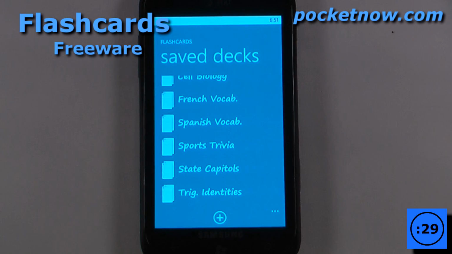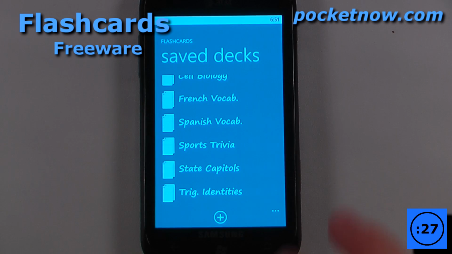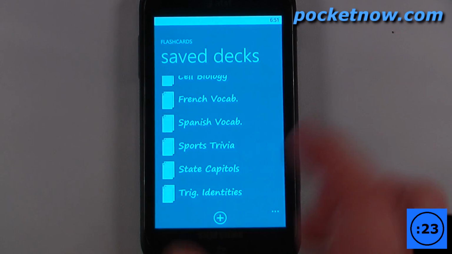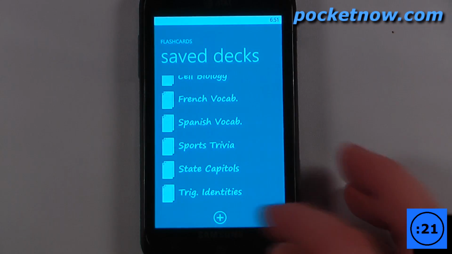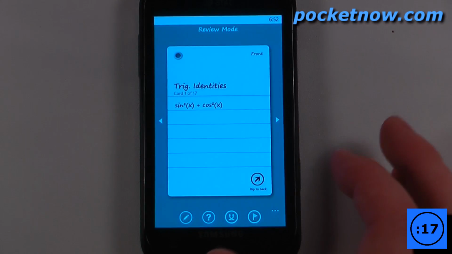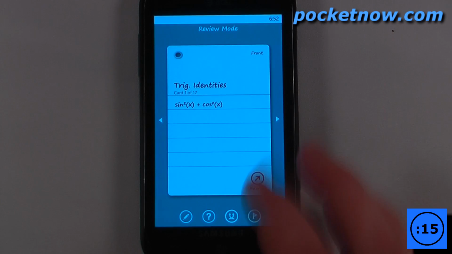This application is called Flashcards and is free on the Windows Marketplace. The cool thing about this application is it allows you to learn various things by quizzing yourself with these various flashcards. So let's say that I wanted to learn the trig identities. All I have to do is click on here and it will load the trig identities. Of course, you can always load your own flashcards.